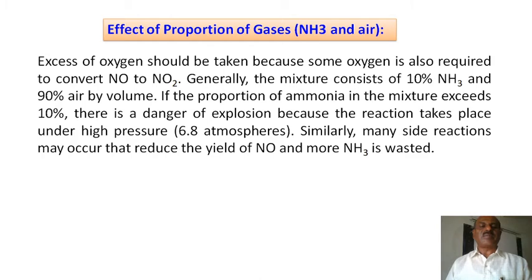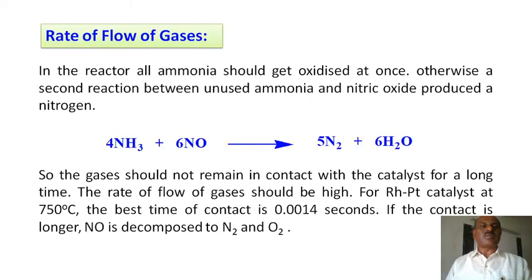So this first step is very important. The conversion of ammonia into NO has to be obtained. So consider 10% ammonia and 90% air or oxygen. Then you get the proper yield of NO.